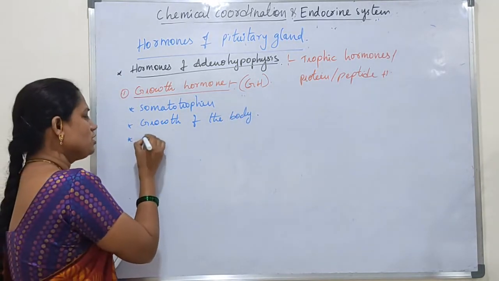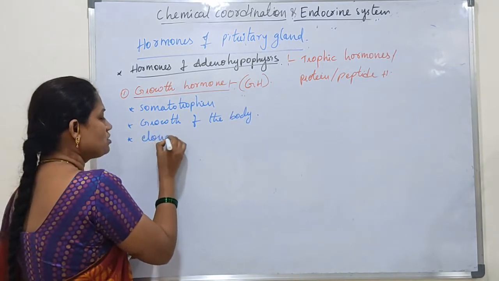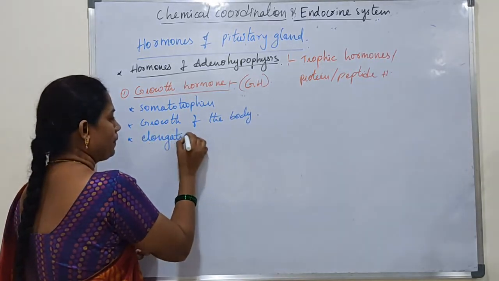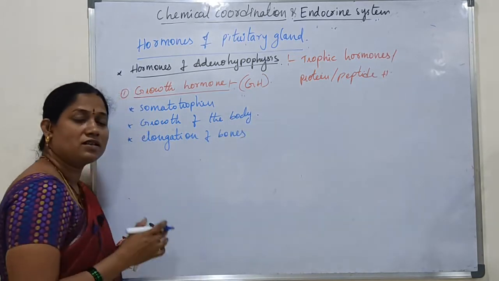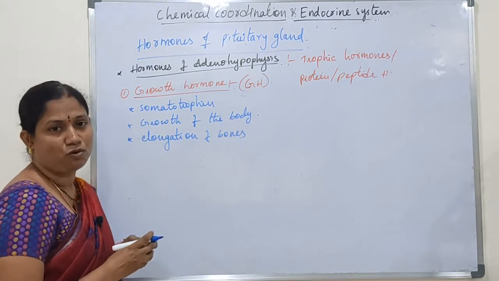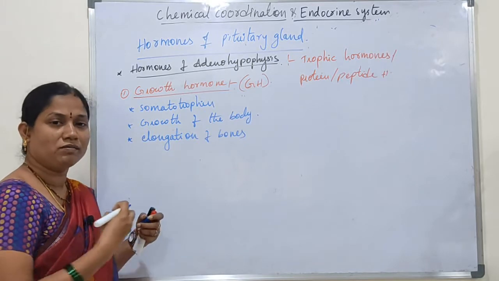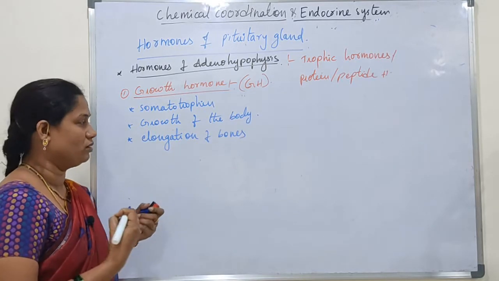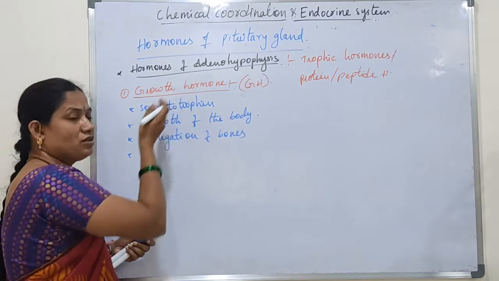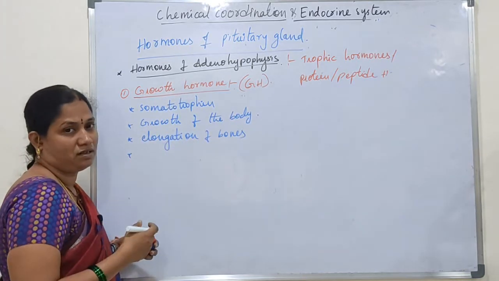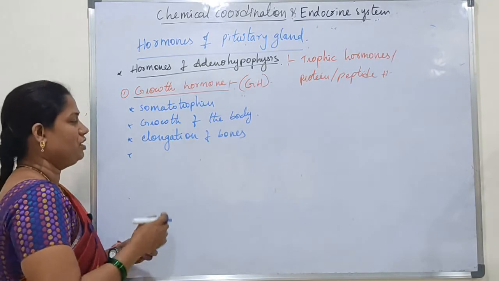Mainly it stimulates the elongation of bones. It stimulates cell divisions in the bone, so the bone becomes long. The elongation process takes place in the bone, and that leads to an increase in the height of the body.